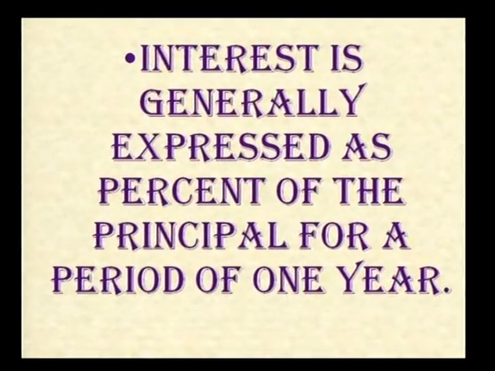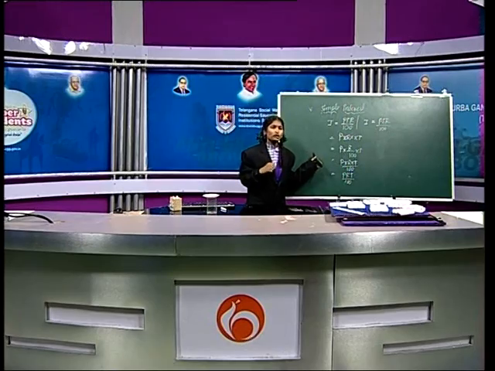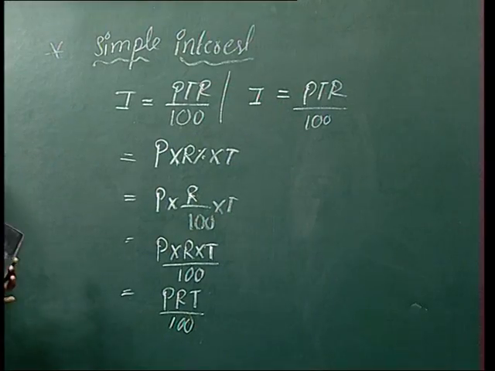And the next one, interest is generally expressed as a percent of the principal for a period of 1 year. Listen once more, interest is generally expressed as a percent of the principal for a period of 1 year. And see Swallows, now you know the simple interest. Now compound interest. All these formulas were written down because all these are important when learning our chapter.